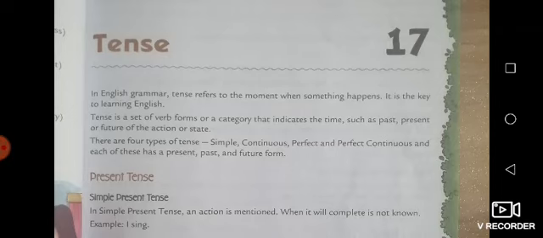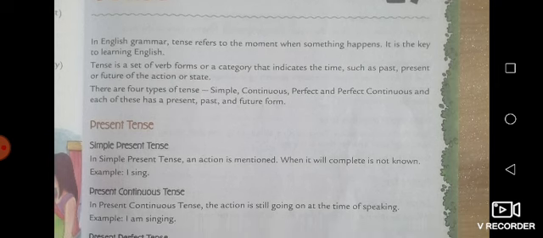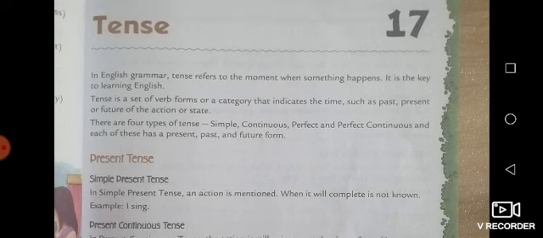So students, this is lesson 17 and the topic is tense. So let's see what is the definition given in the book. According to this book, in English grammar, tense refers to the moment when something happens. So tense tells us about any action that happened, and its time also. It is the key to learning English. So you can say it is the base of learning the English language.